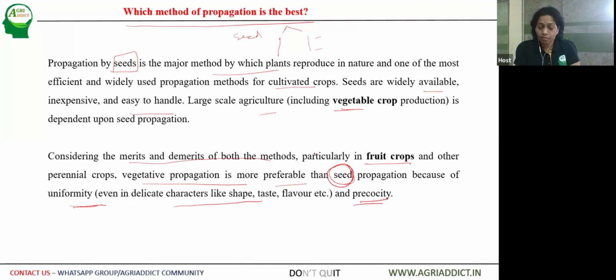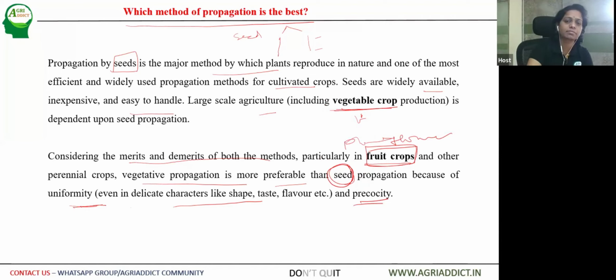So we should say that in fruit crops, vegetative propagation is much better, and to some extent for flower crops also, vegetative propagation is better for commercial propagation, whereas seed propagation is best for vegetable crops and to some extent flower crops also. And vegetative propagation is good for plantation crops also, which are perennial in nature. They are trees.